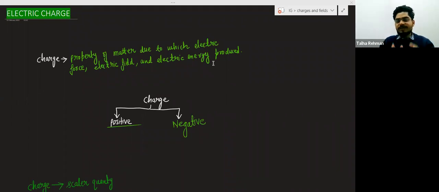In the chapter gravitation, we have studied that there is a force between two masses. Like that, there is a force between charges also.